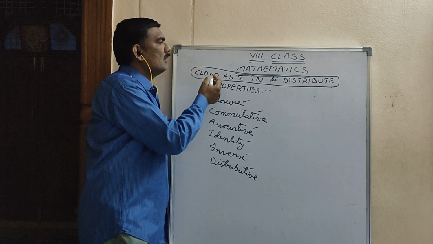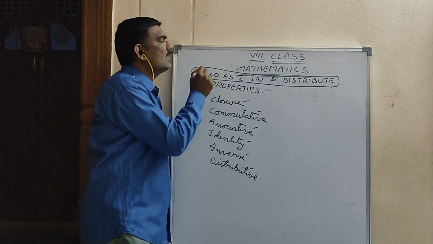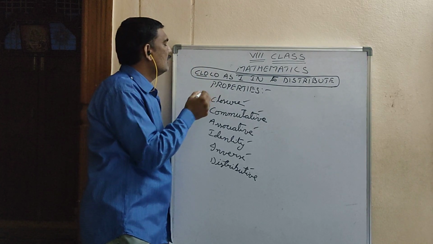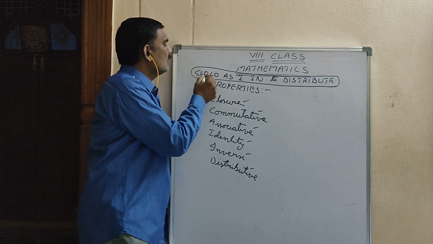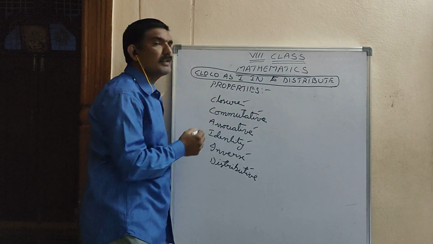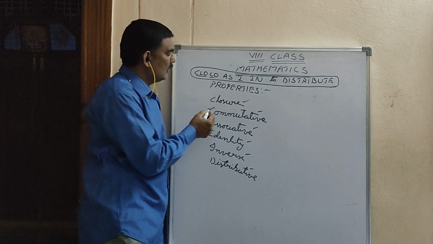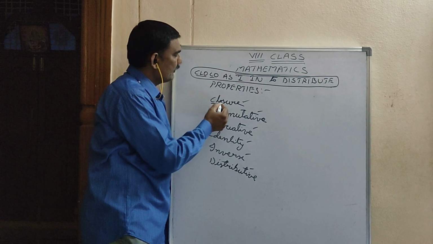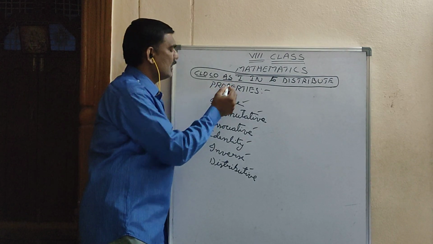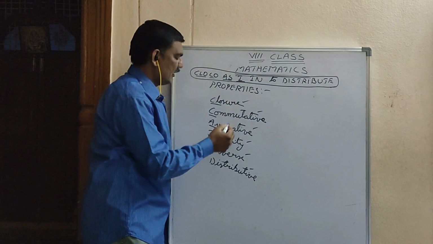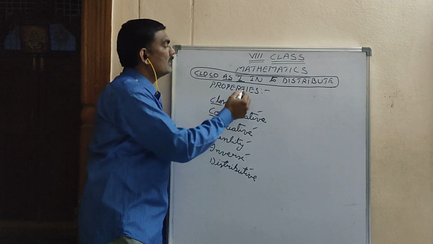So here, if you remember this sentence, first clo stands for closure property. Second co is commutative property. Next as is associative property. I is identity property.